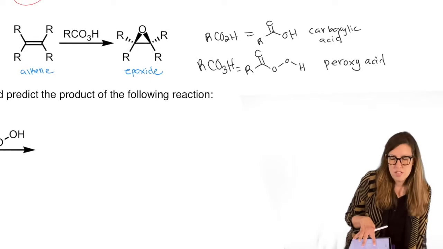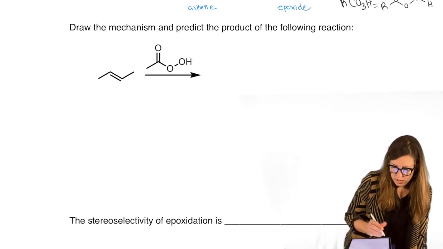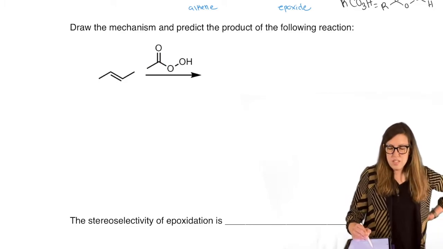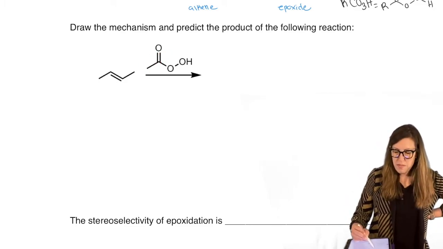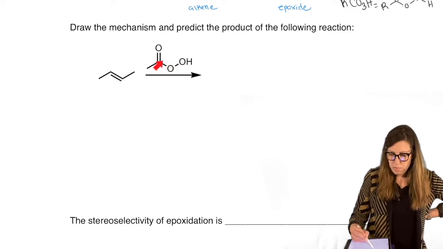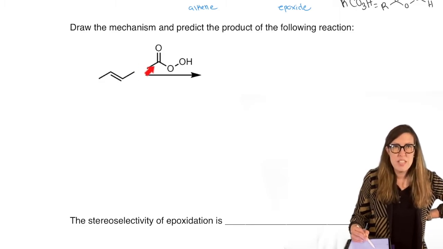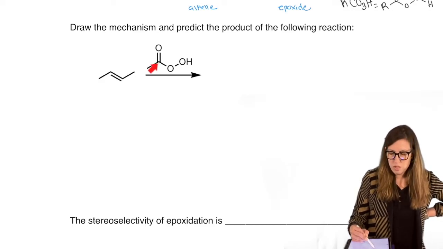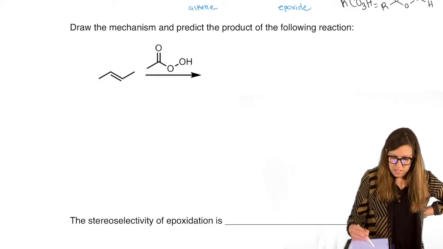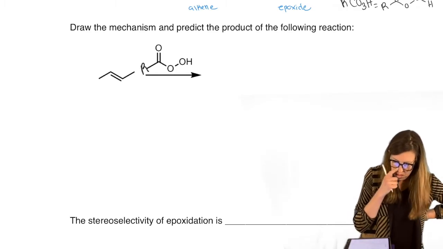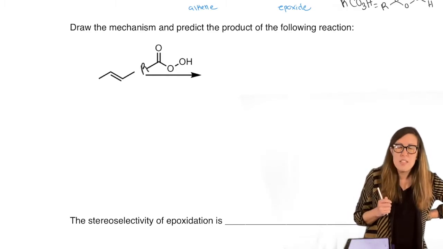We need to know that structure to do the mechanism. That's why it's written out here. R can be lots of other things, so don't let that throw you off. The functional part is here: carbonyl, OOH. This part can be variable. It could be a methyl, it could be a benzene ring, it could be a propyl group. So understand that this could change. In fact, I'm going to write an R here to emphasize that. But you might see MeCO3H.